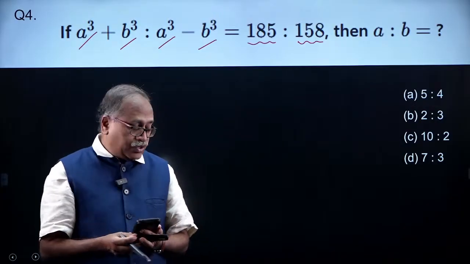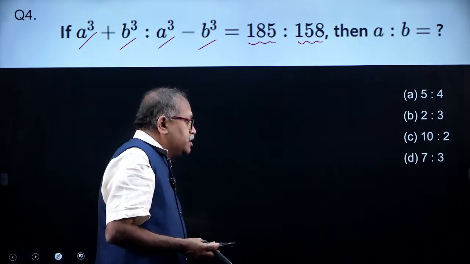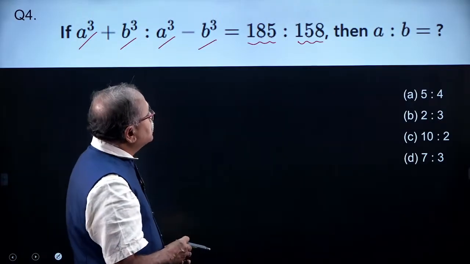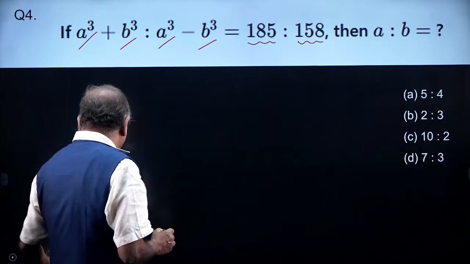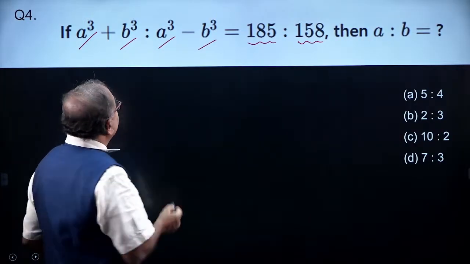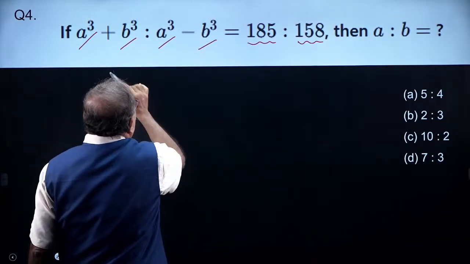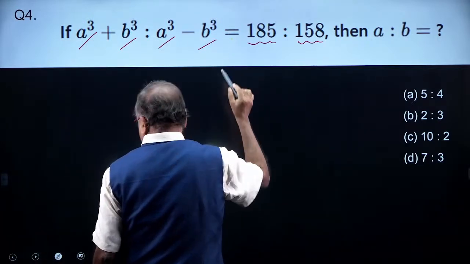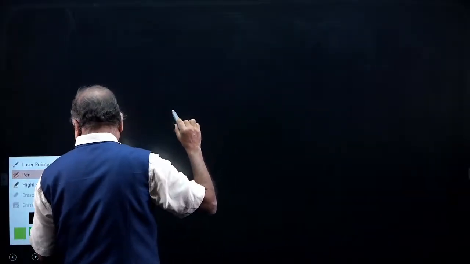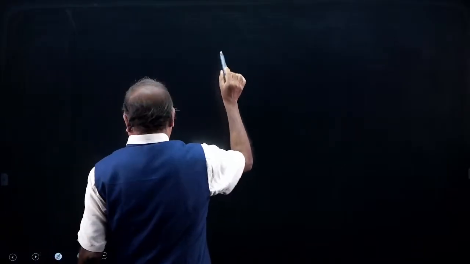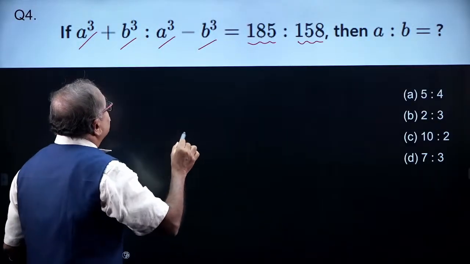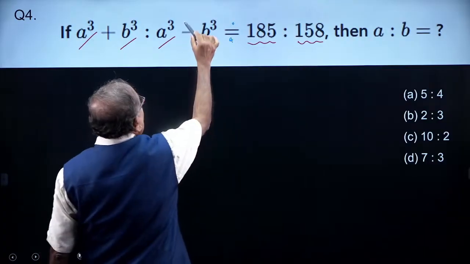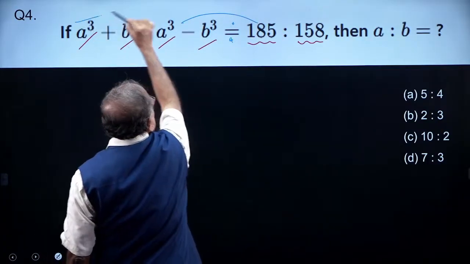Okay, 7:3. I got the answer from Aman, 7:3. Let me check whether 7:3 is correct or not. What Aman might have done, I am just writing his thoughts. These two are proportionate to these two. So, the product of the means is equal to the product of the extremes.